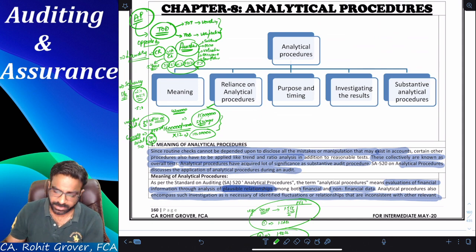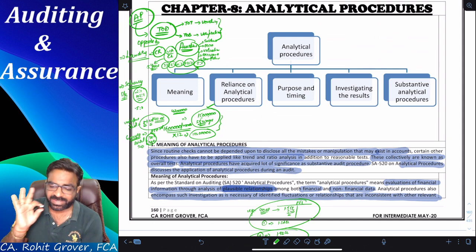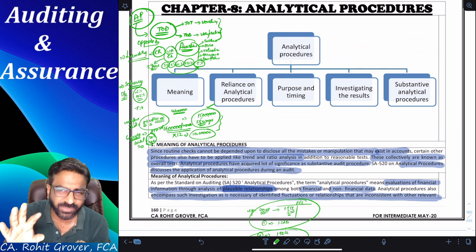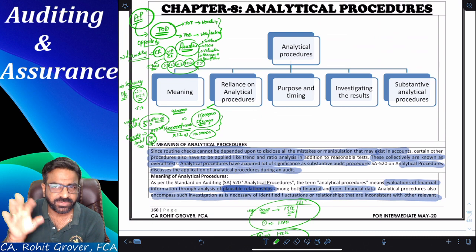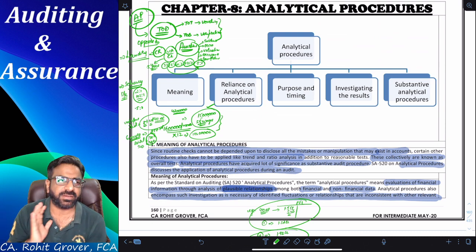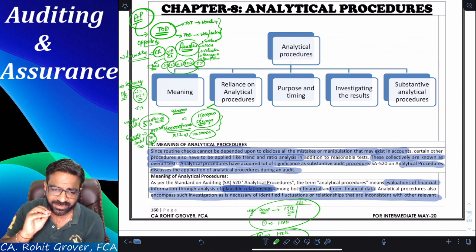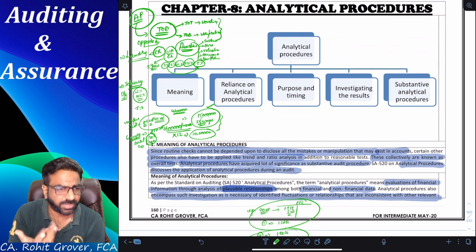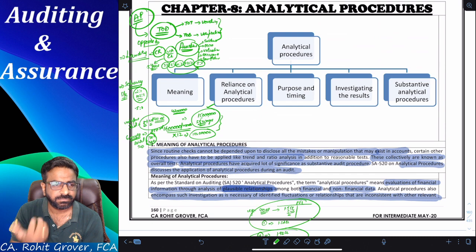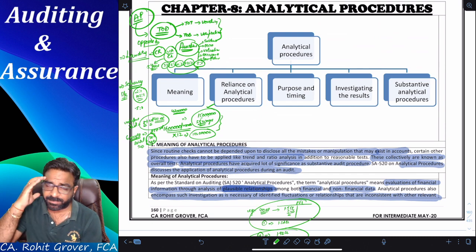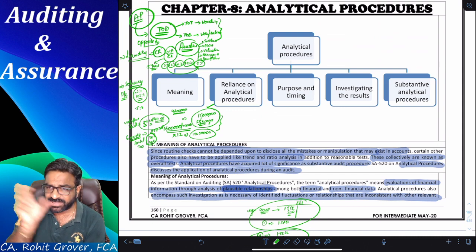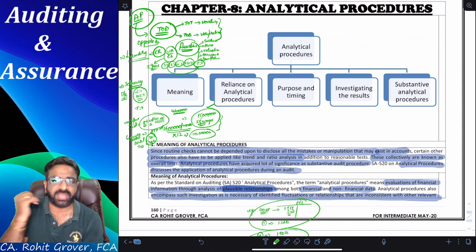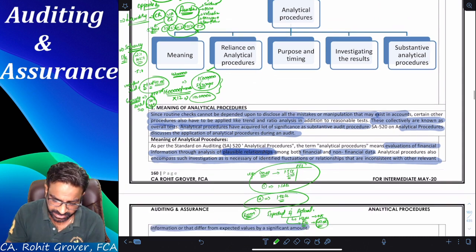Great. So it means you understood what analytical procedures are. It's a very simple thing, sir, in a single word. Where you can save your time, save it, by using which procedures? Analytical procedures. Where you think analytical procedures are not possible, then definitely the second option is always there with you, TOD. What is TOD, everyone? Testing of details. But where you can save your time, better to save your time, apply your brain and establish some relationship between the transactions and use the analytical procedures at that point of time.